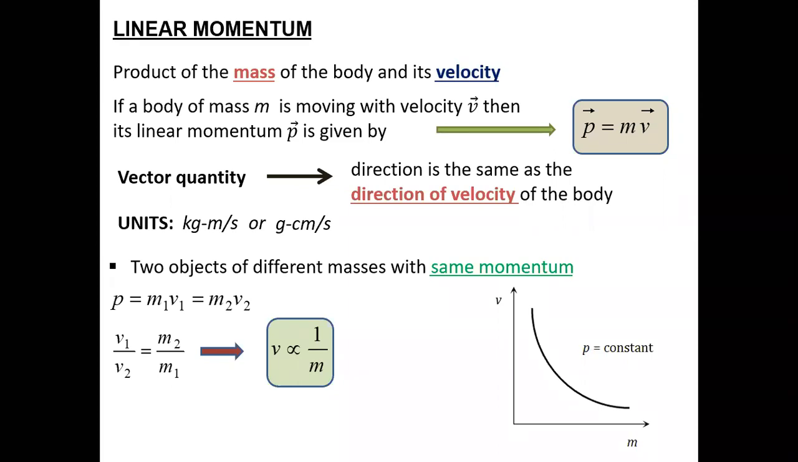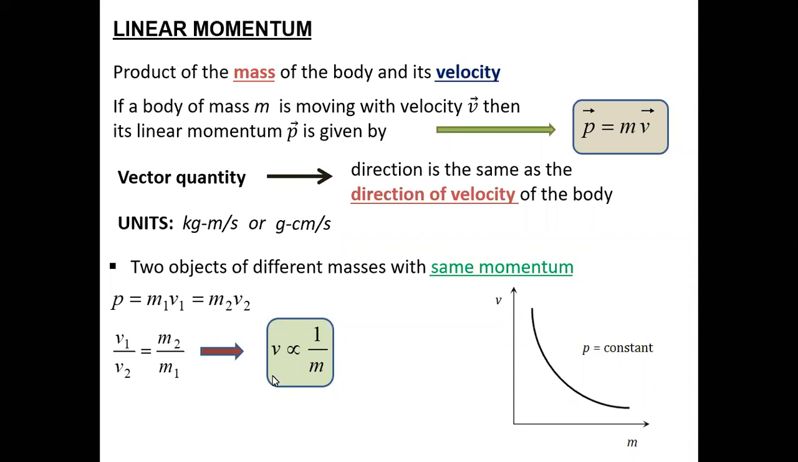So is it clear? One condition I have represented on the screen, the other two conditions I'm just saying orally. For the same momentum, velocity and mass are inversely proportional. Two more conditions you can define: if mass is constant, momentum and velocity will be directly proportional, and if velocity is constant, momentum and mass will be directly proportional.